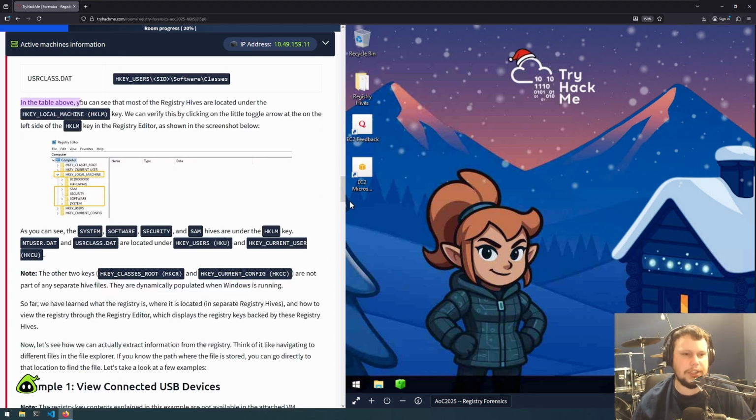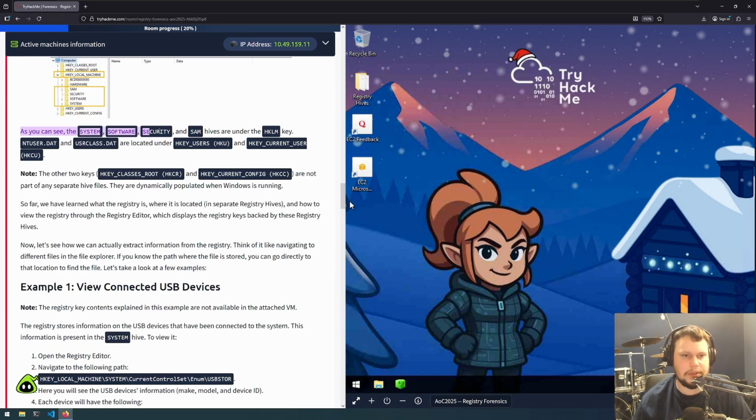In the table above, you can see that most of the registry hives are located under the HKEY_LOCAL_MACHINE key. You can verify this by clicking on the little toggle area on the left side of the HKLM key in the registry editor. As you can see, the SYSTEM, SOFTWARE, SECURITY, and SAM hives are under the HKLM key.